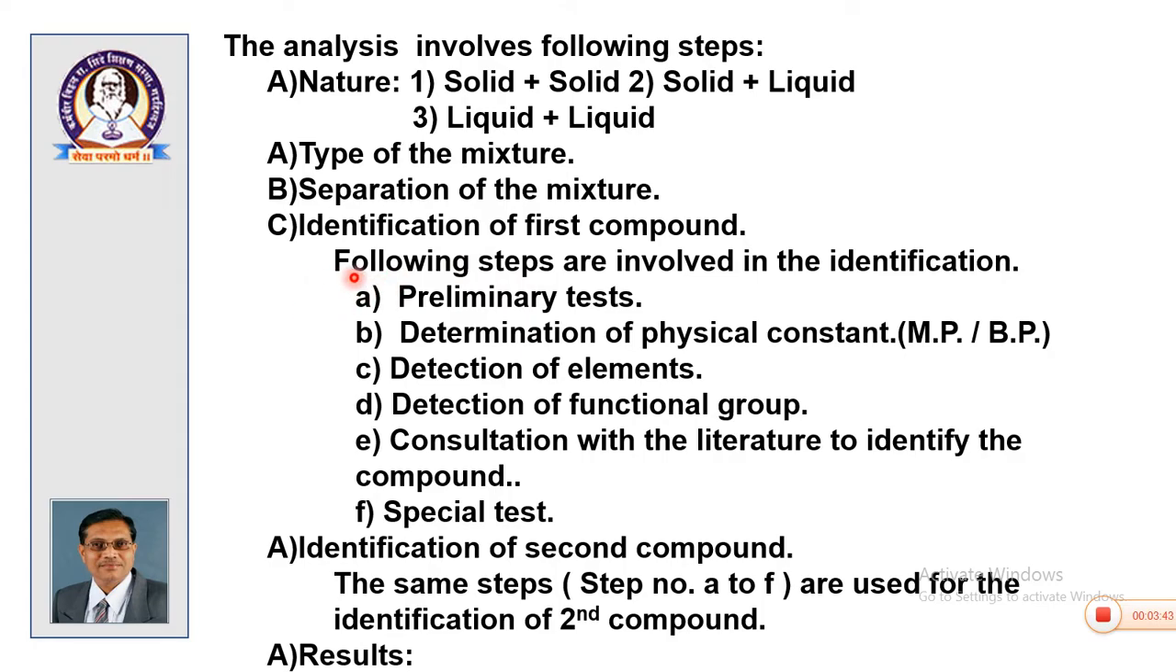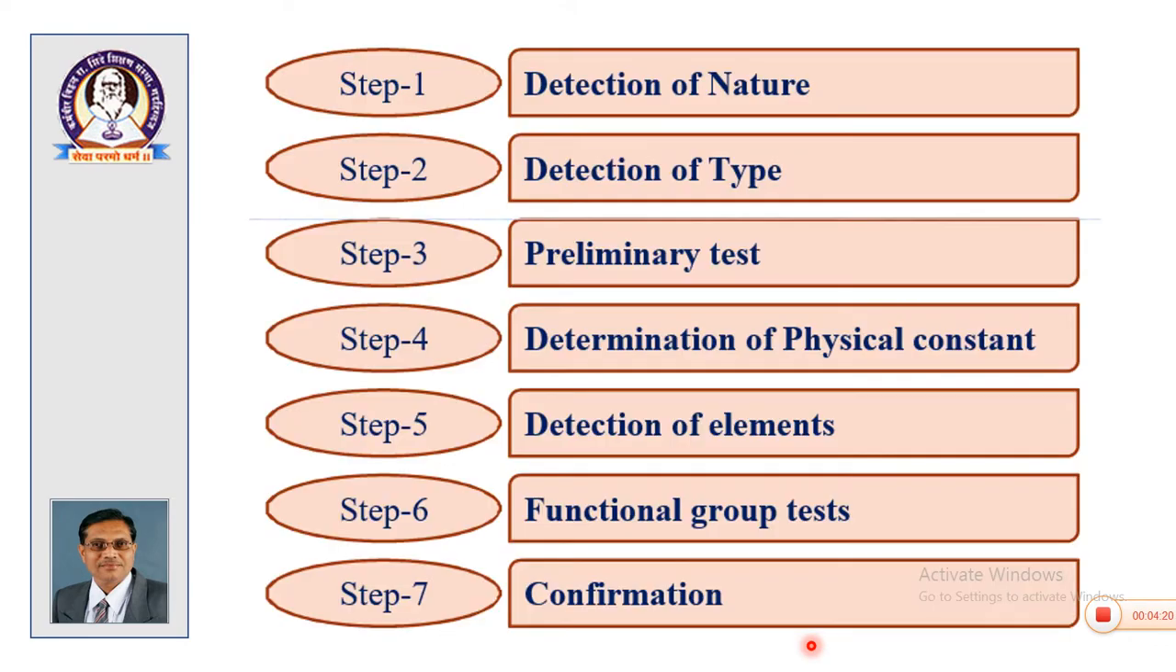identify the first compound. These are the steps involved in the identification. Preliminary test, determination of physical constant, that is melting point or boiling point, detection of elements, detection of functional group, consultation with literature to identify the compound, confirmation by special test. In similar fashion, if asked, you are expected to identify the second compound by repeating the same procedure, and finally you are expected to submit the results in a precise form. So, these are the steps again repeated in the slide.